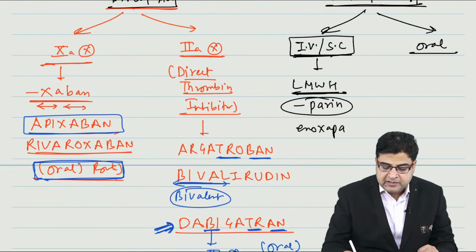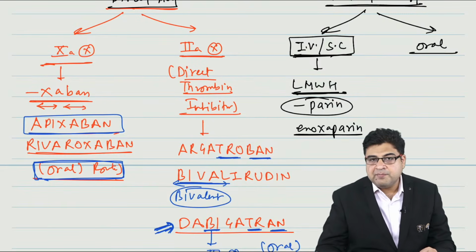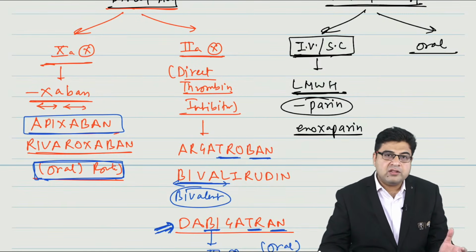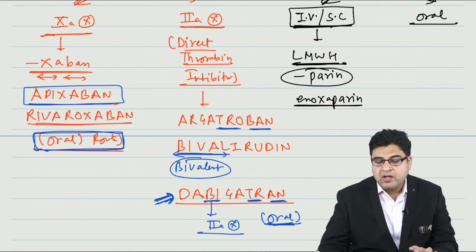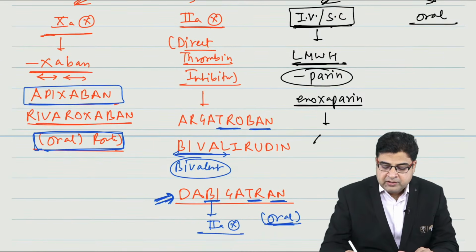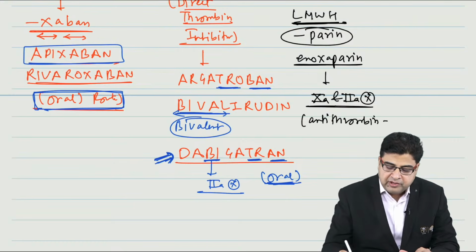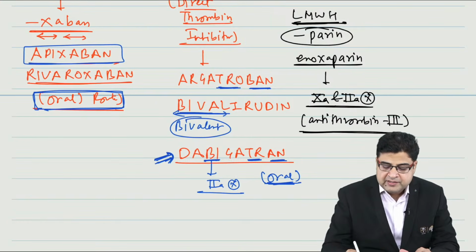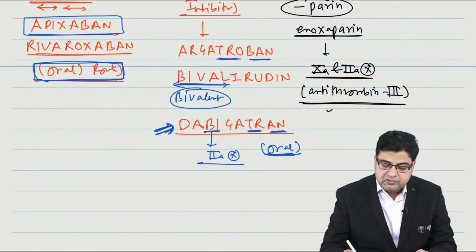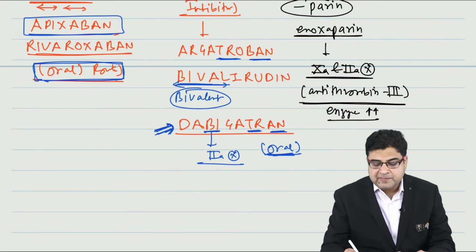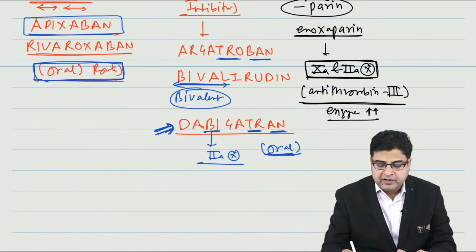One example is enoxaparin, another is dalteparin. All these medicines are low molecular weight heparin. Whenever we give these medicines to a patient, they are inhibitors of factor 10 and factor 2 both, with stimulation of an enzyme known as antithrombin 3. So by stimulation of the antithrombin 3 enzyme, these medicines can inhibit factor 10 and factor 2 both.